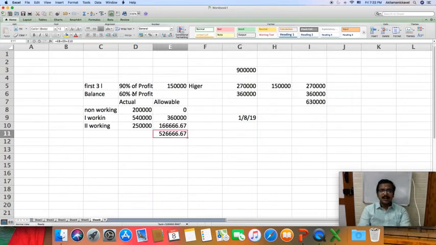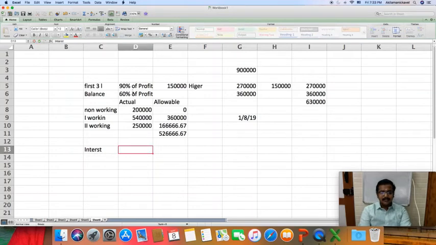So I can allow 5,26,666 rupees. So this is about remuneration. Our next is interest. Interest on the loan, the percentage allowable is only 12%.